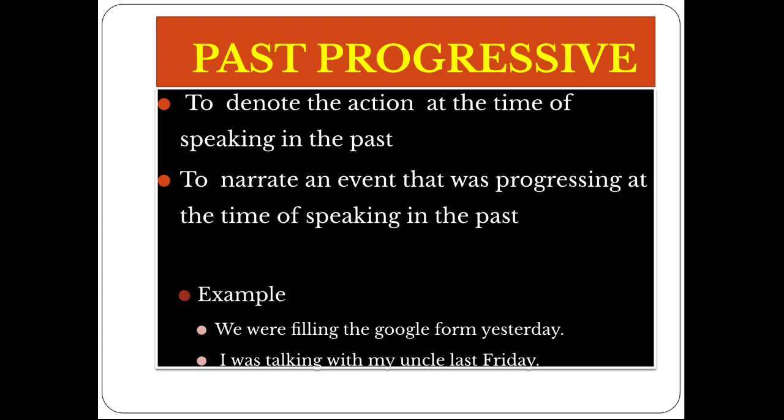Here we have to look at the verb were filling. So the auxiliary verb were indicates a past action, and we add ing to the main verb. By that we can denote the past progressive in the sentence.